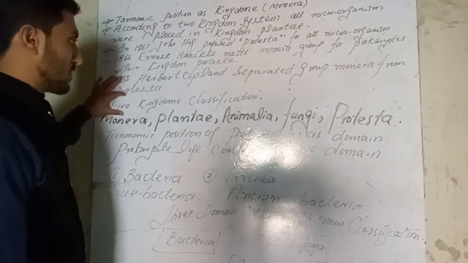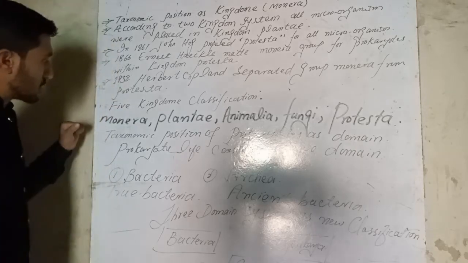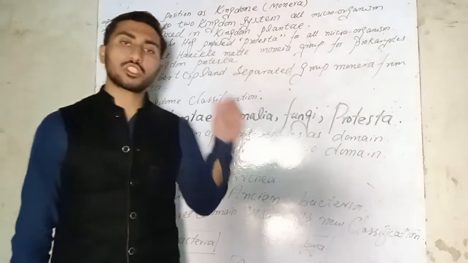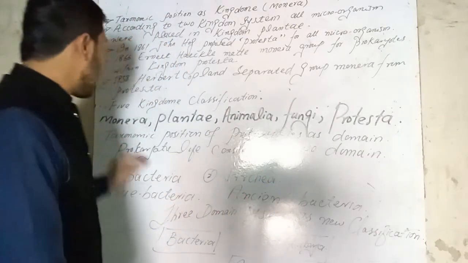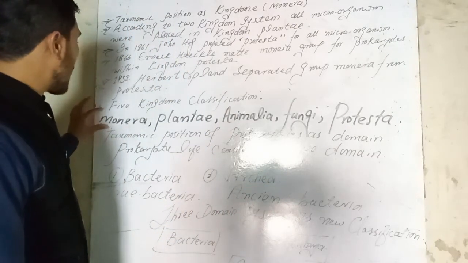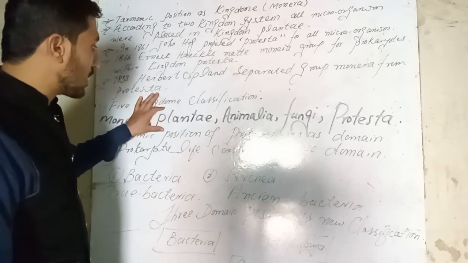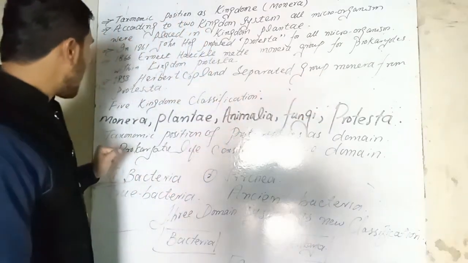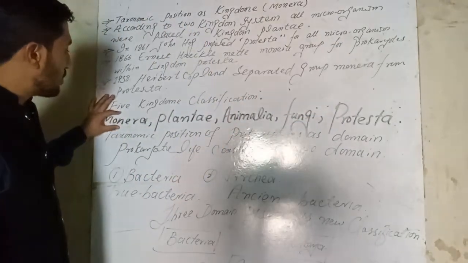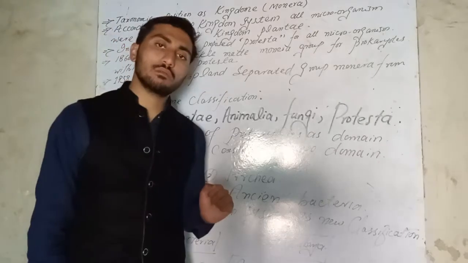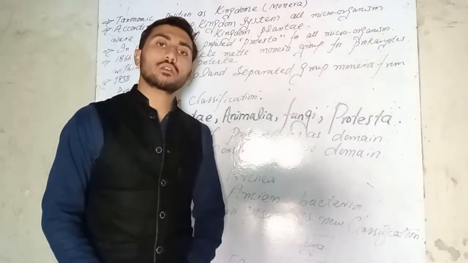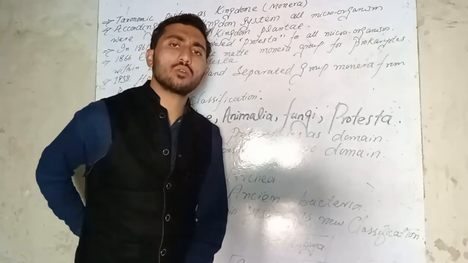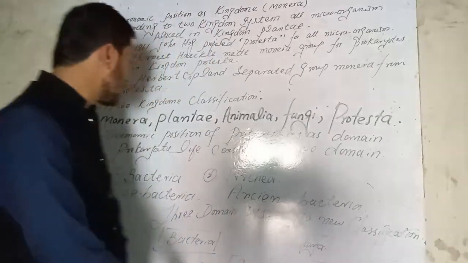Now, the five kingdom classification. We should know about the five kingdom classification. This classification was given by Robert Whittaker, and in this classification we have kingdom Monera, kingdom Plantae, kingdom Animalia, kingdom Fungi, kingdom Protista. Now, in kingdom Monera, they placed prokaryotic living organisms. Prokaryotic living organisms means that they do not have a well-defined nucleus, or they do not have membrane-bound organelles.